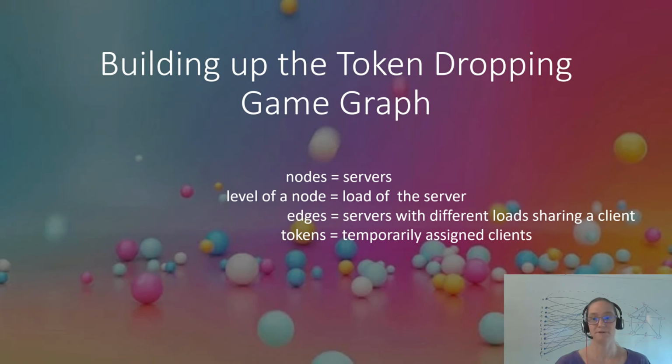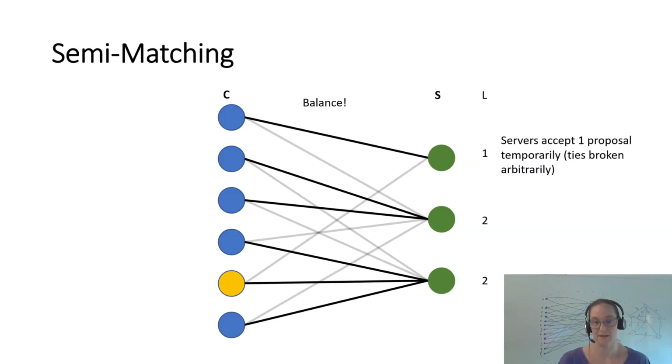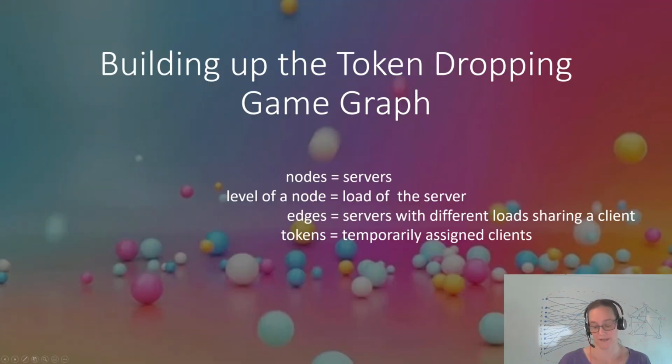So how do we build up this token dropping game graph? All the servers are nodes. And the level of a node, so these nodes are put on different levels, is nothing else than the load of the server before entering the game. Now, what are the edges? Every time two servers with different loads share a common client, this client serves as an edge between these two servers. And tokens are the temporarily newly assigned clients. So back in this case here, this is the new token in our game.